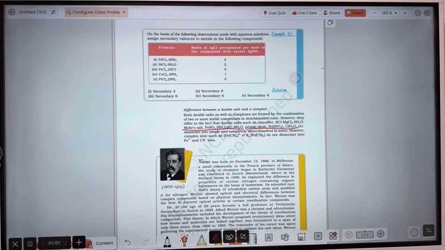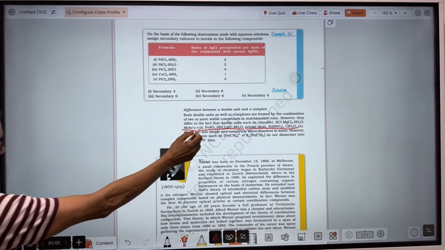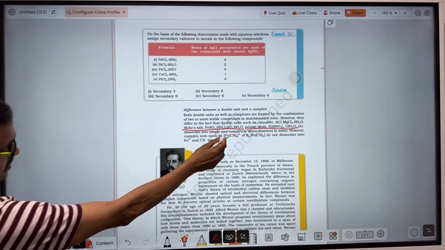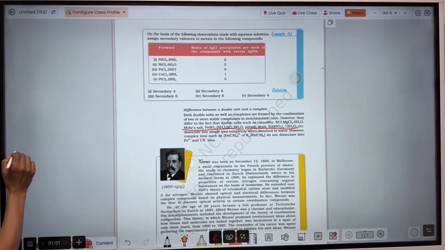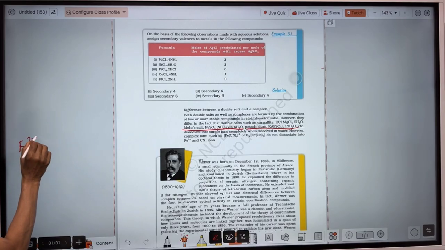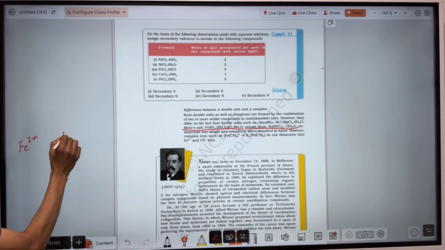So in this compound, these ions like FeSO4 and this compound are bonded with each other, like FeSO4 here, iron, Fe2+ here, and the sulfate ion.